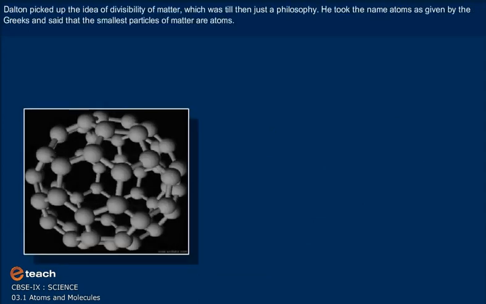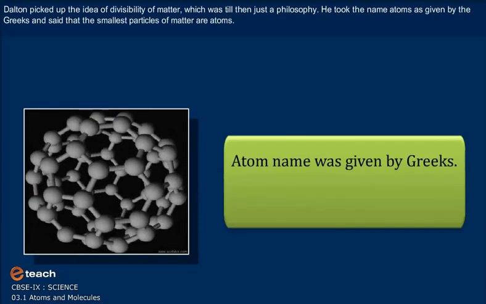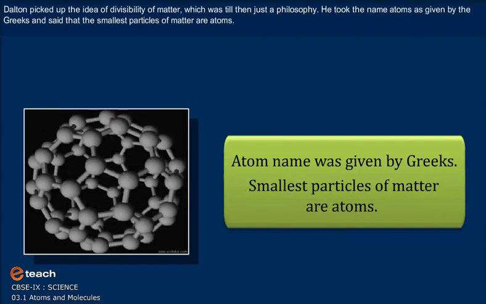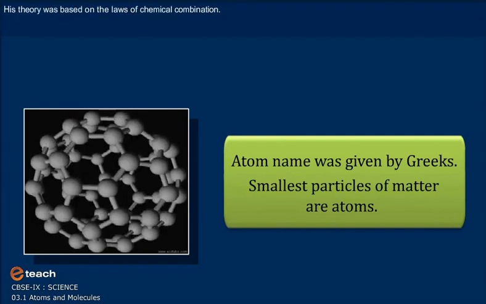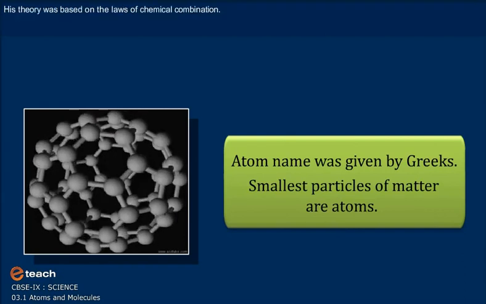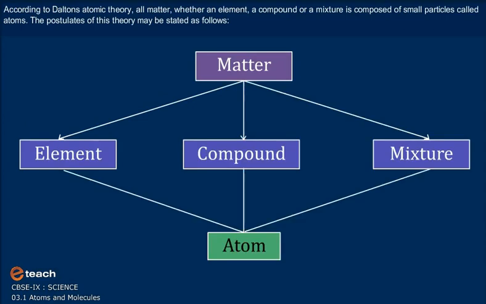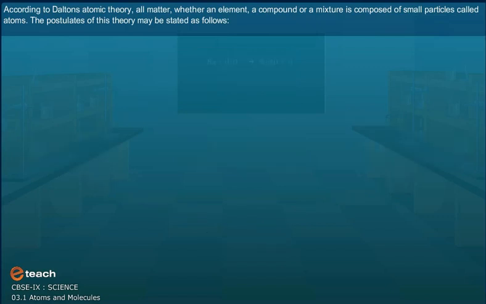Dalton picked up the idea of divisibility of matter, which was till then just a philosophy. He took the name atoms as given by the Greeks and said that the smallest particles of matter are atoms. His theory was based on the laws of chemical combination. According to Dalton's atomic theory, all matter, whether an element, a compound, or a mixture, is composed of small particles called atoms. The postulates of this theory may be stated as follows.